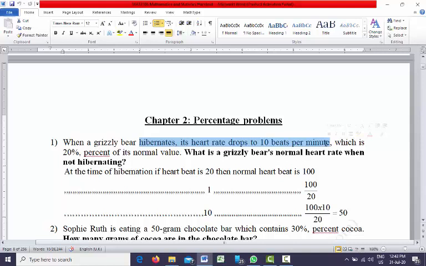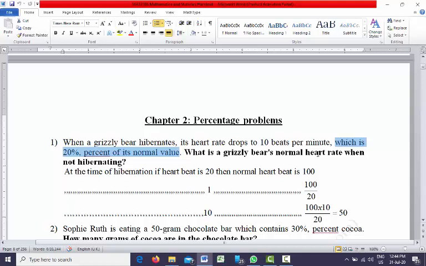This is not the normal heart rate; this is the heart rate when it hibernates, which is 20% of its normal value. So when the normal heart rate is 100, 20 is the heart rate during hibernation, right?